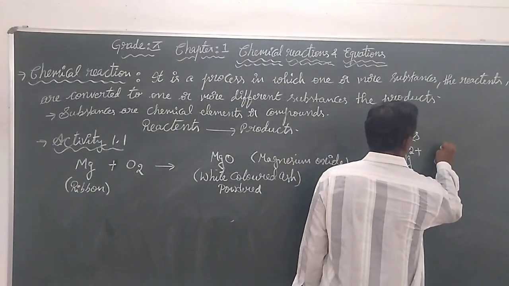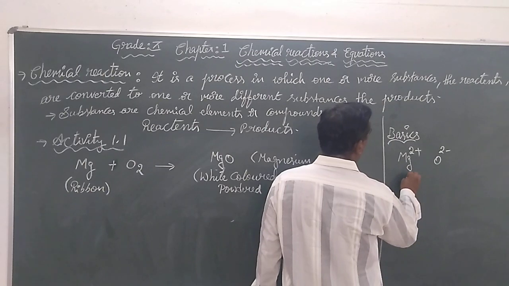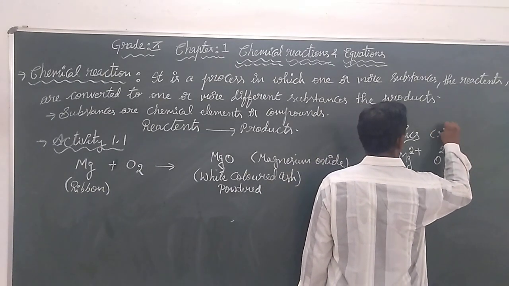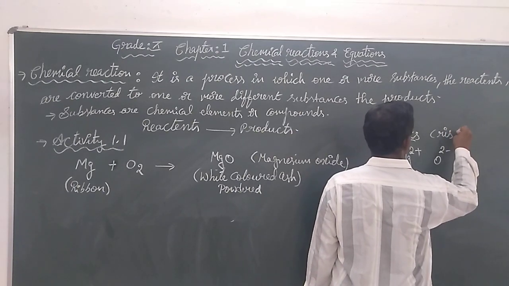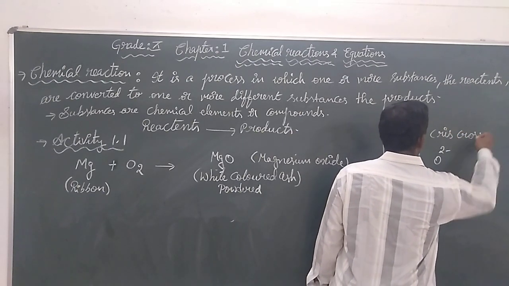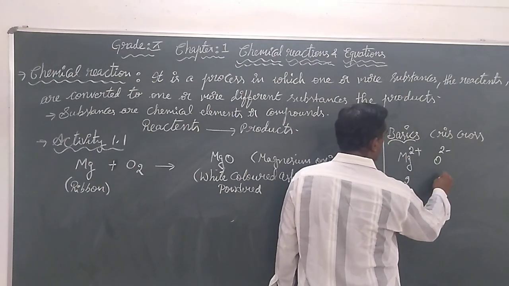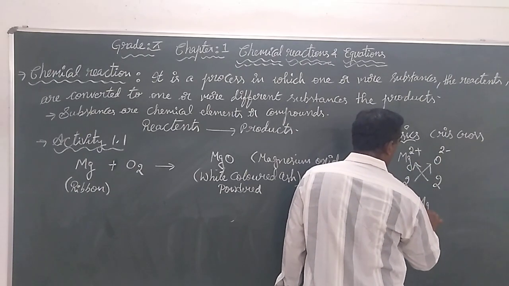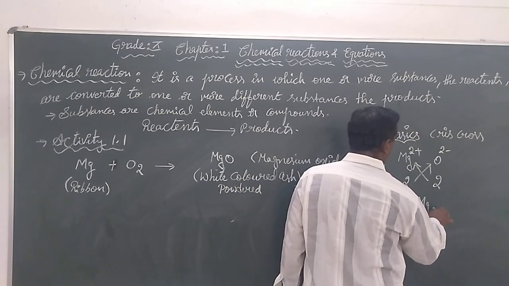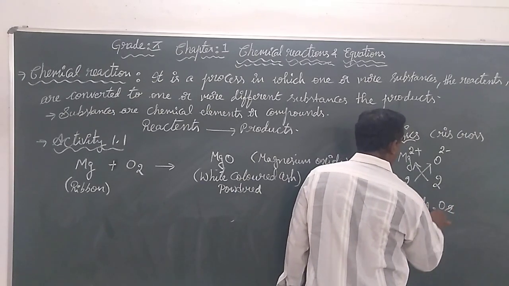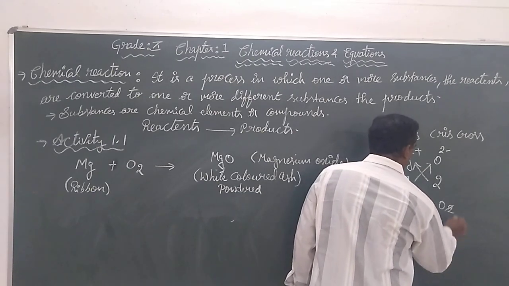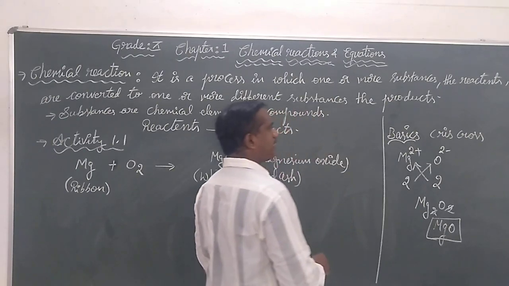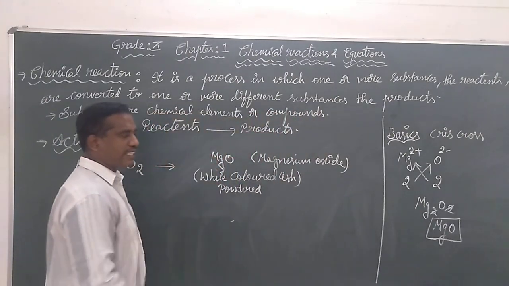The oxide has a negative charge, and when we use the crisscross method, the valency of magnesium is 2 and the valency of oxygen is 2, so we write Mg2O2, and finally we say it forms magnesium oxide, from our grade 9 basics.